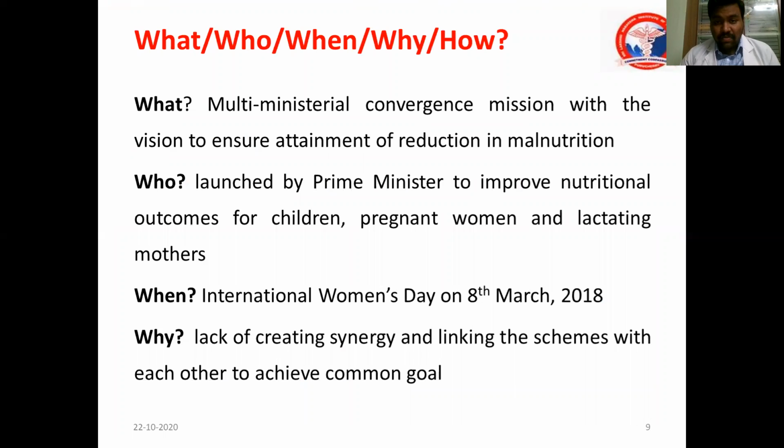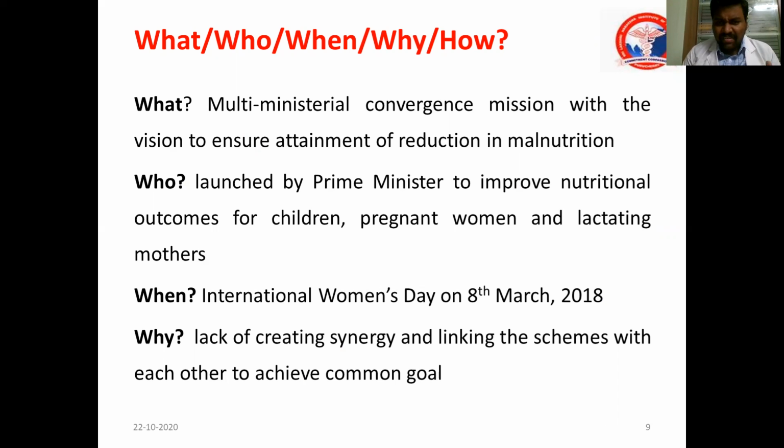So what is this program? Who introduced this program? When? Why? How? We will answer these five questions. It is a multi-ministerial convergence mission, in order to achieve the reduction in malnutrition, that is, to achieve SDG Goal 2. Who launched this? The Prime Minister, on 8th March 2018, to improve the nutrition status of not only children, but also pregnant and lactating mothers.